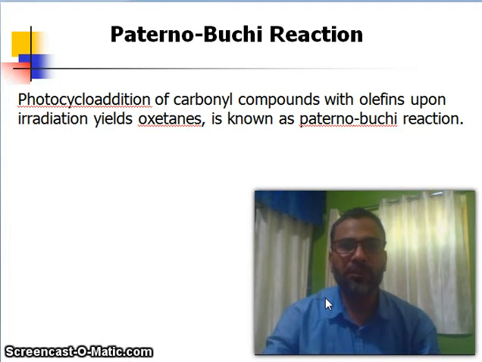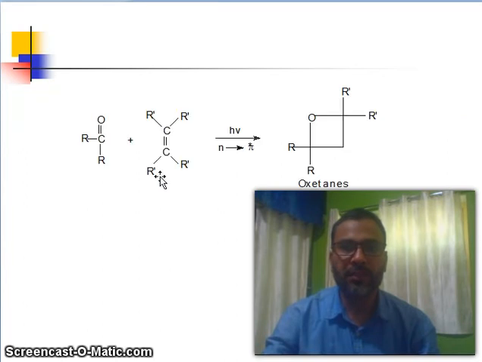Today in this video, I am going to explain about photocycloaddition of carbonyl compounds. Focus on this terminology: photocycloaddition of a carbonyl compound with olefins upon irradiation yields oxetane. This is the cyclized product, known as the Paterno-Büchi reaction.